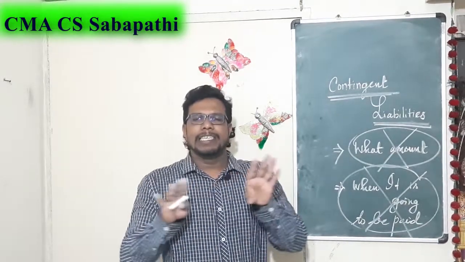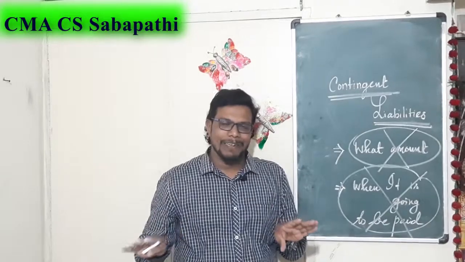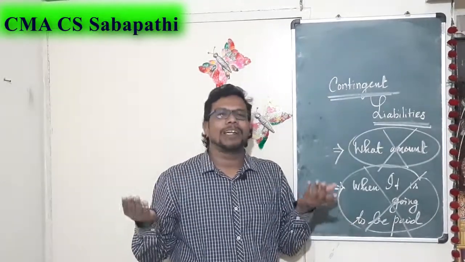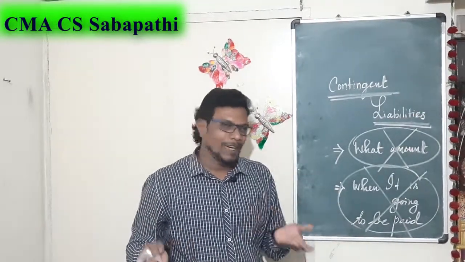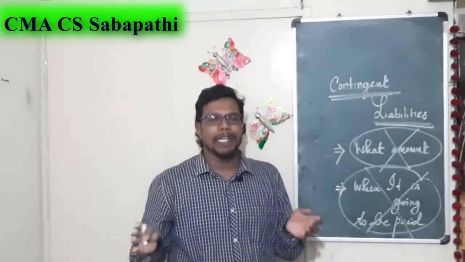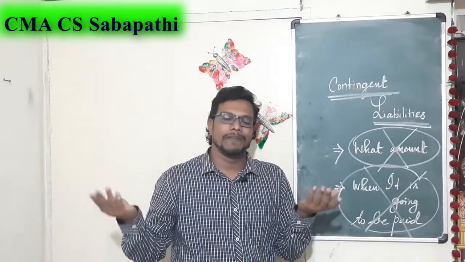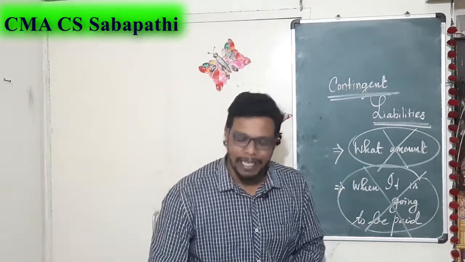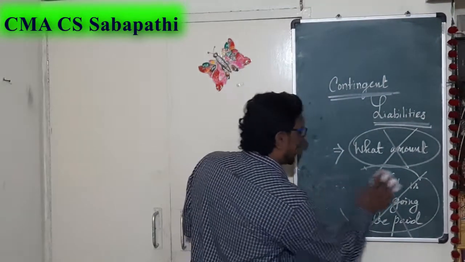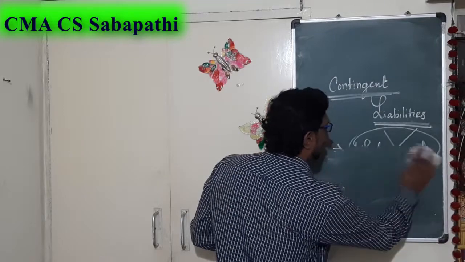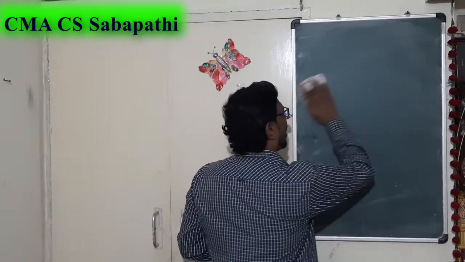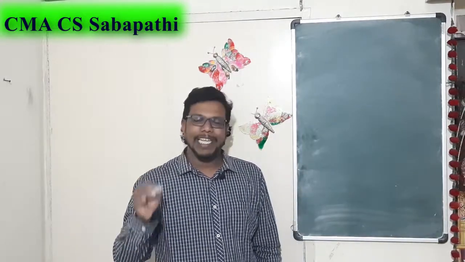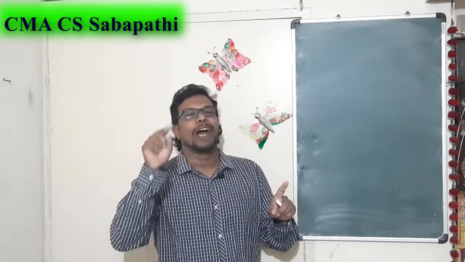So what is the contingent liability? There is absence of two conditions. One is you don't know what amount you are going to pay. The second one is when it is going to be paid. The occurrence of future events only determines whether you will be paying or not. That is why we are not showing it in the balance sheet, because we don't know. We are not showing it as a liability, because it is not a present obligation.